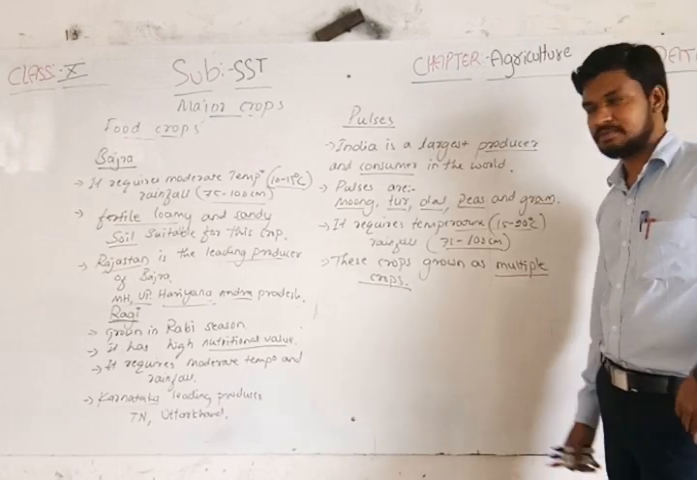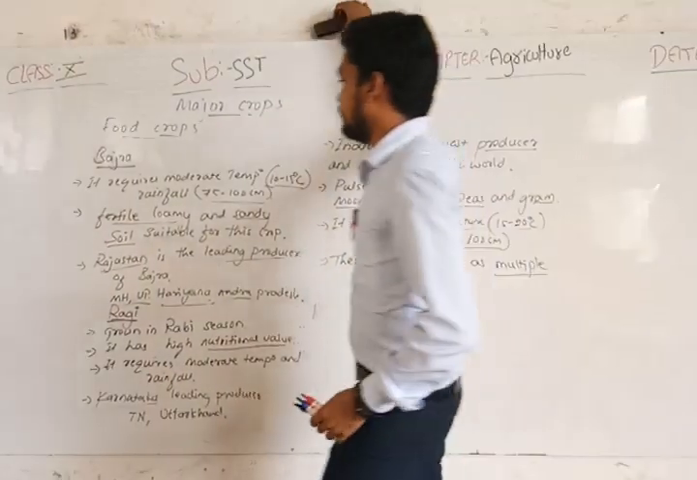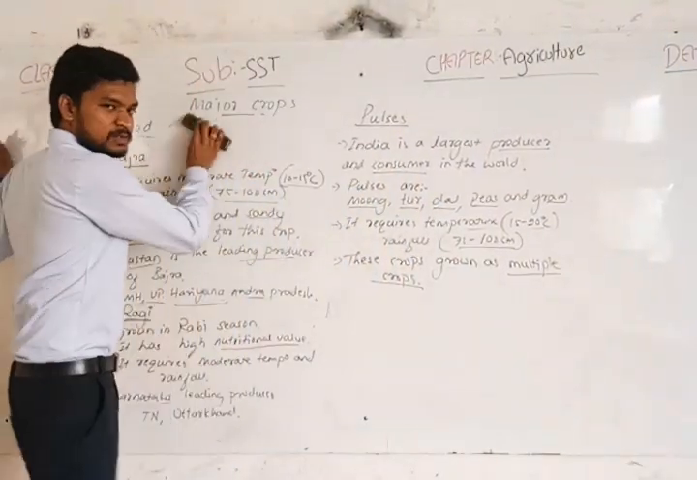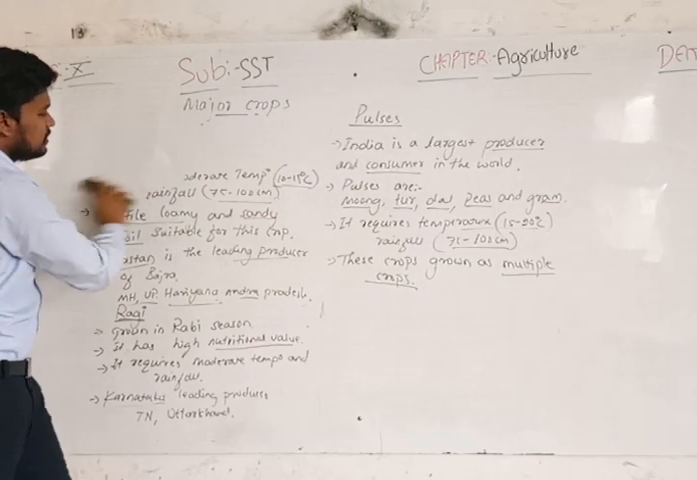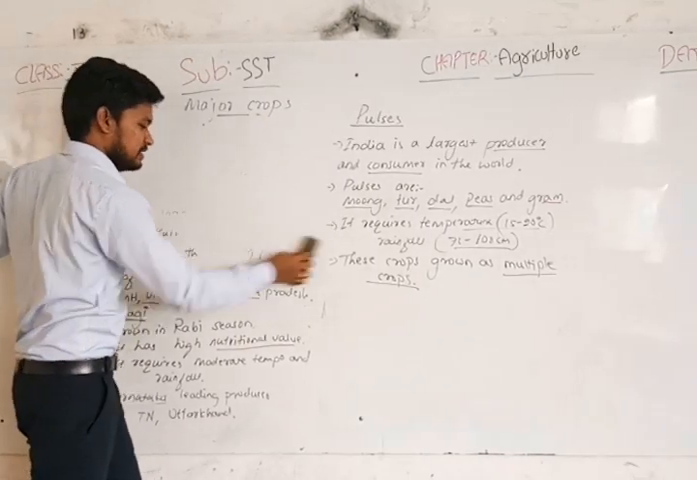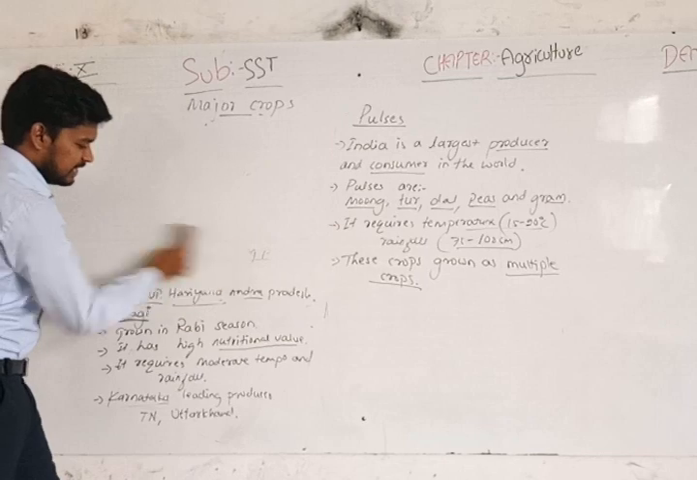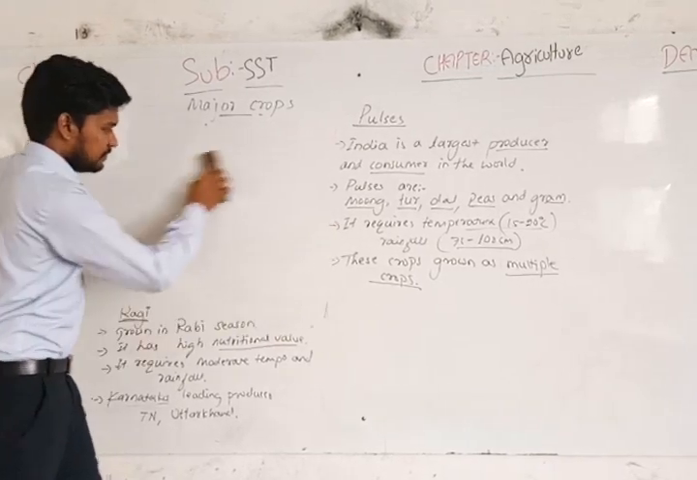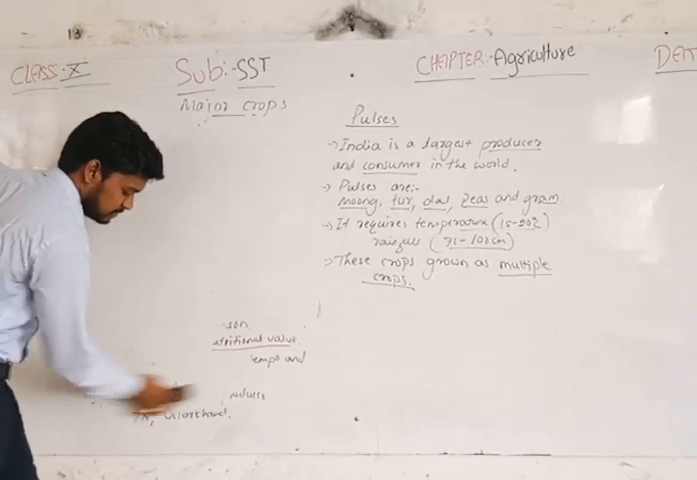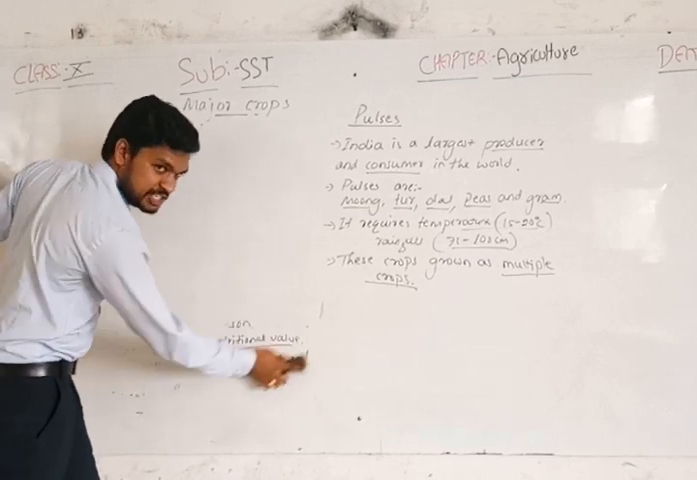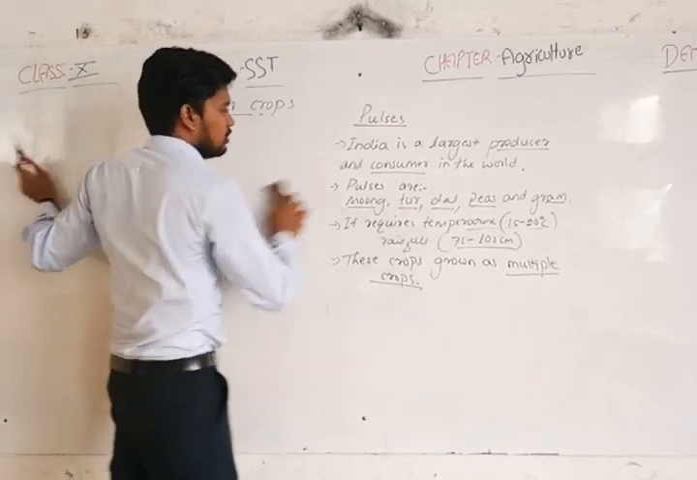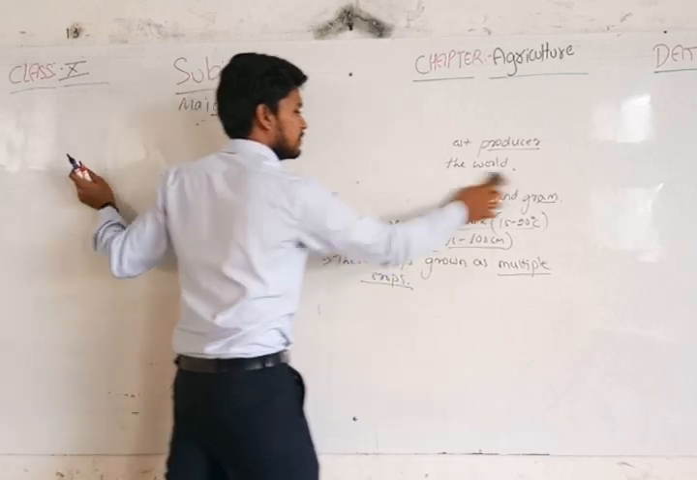So that's about the food crops we discussed. The next topic is food crops other than the grains. These were all grains that we discussed now: the pulses, grains and cereal crops. Millets are cereal crops, and these others are pulses and grains.